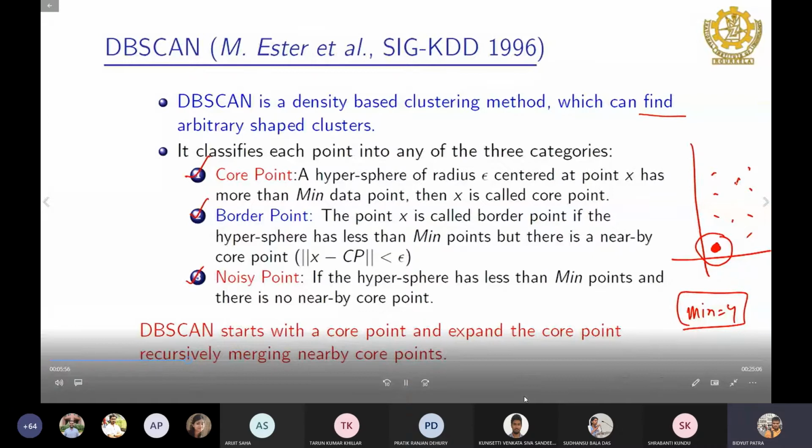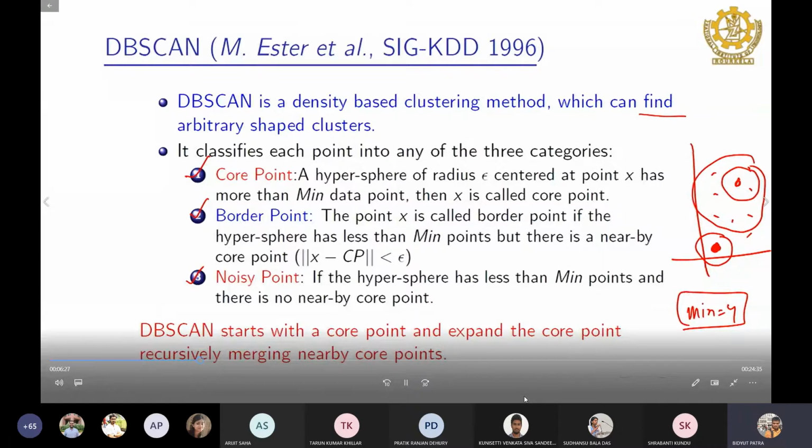If any point has 4 points in its nearby region, then we say that point is a core point. Now, this point's region may be only this region, or it may be this region, or the entire data set might be a region. Therefore, we have to define it in a very precise way: what do we mean by the region, or what do we mean by a point having a minimum number of points?